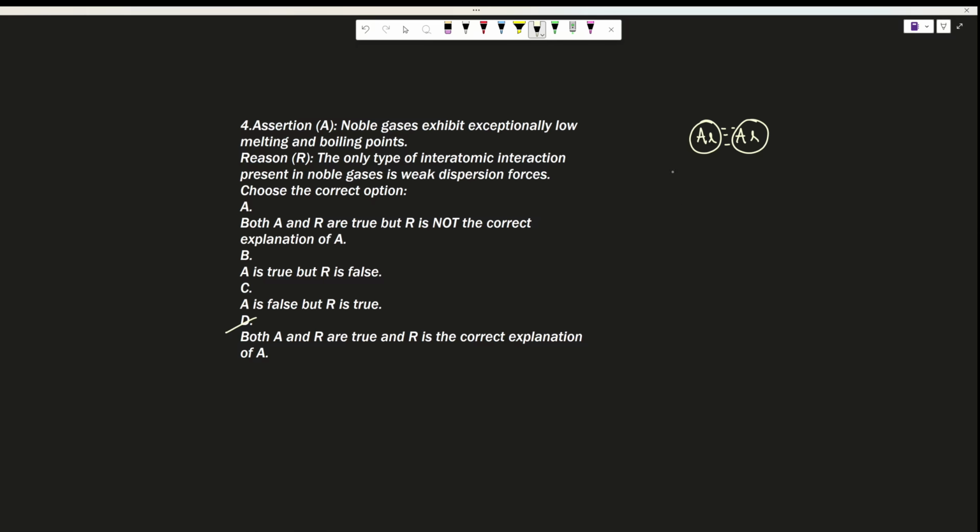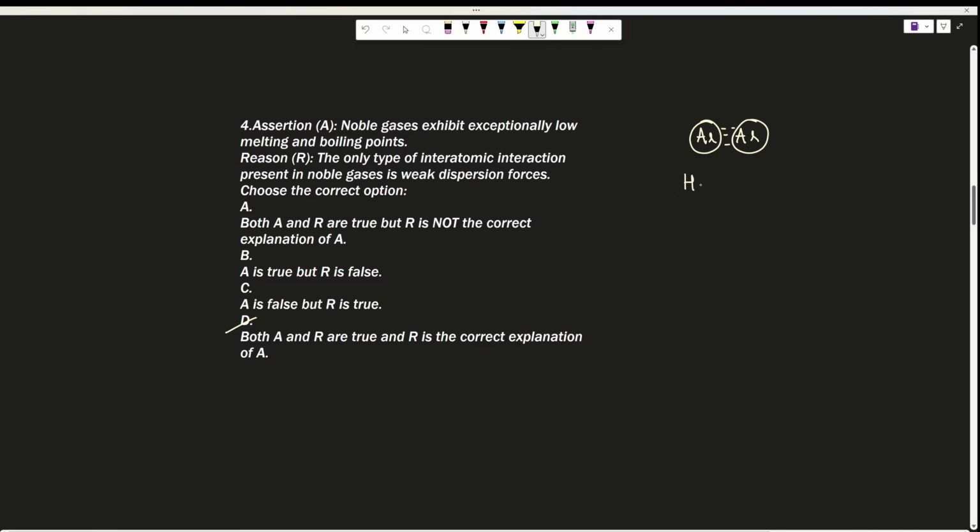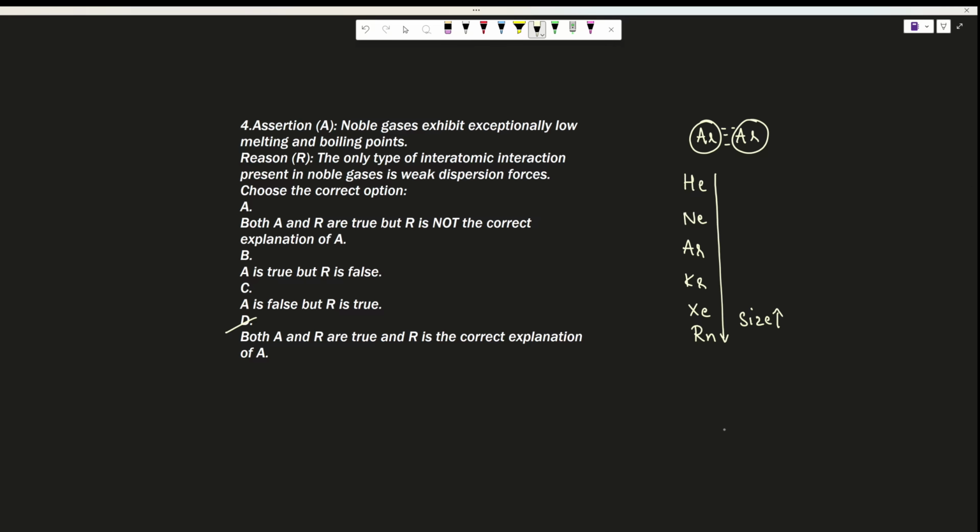And one more thing: when you consider helium, neon, argon, krypton, xenon and radon, when you move down the group, size increases, right? As the size increases, surface area also increases. So due to that, the interactions will increase.